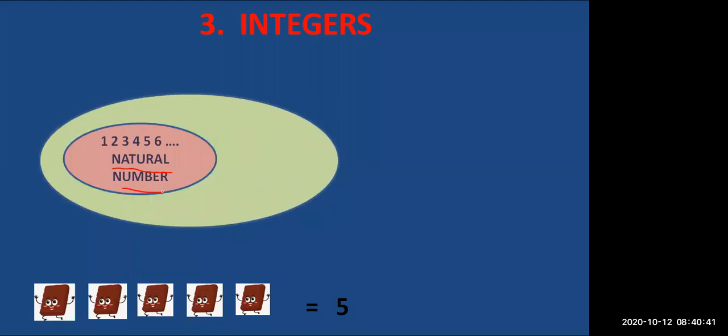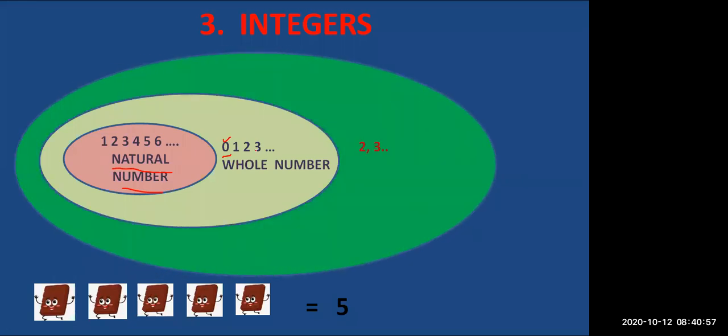The next one is when we start from 0. When the numbers start from 0, such numbers are called whole numbers. 0, 1, 2, 3, 4, 5, 6, 7, 8, any till date. Next, when the numbers have 0 also, when the numbers go on the right side 1, 2, 3, 4, 5, 6, 7, 8, and to the left side also -1, -2, -3, -4, -5, -6, such numbers which are 0, 1, 2, 3, 4, -1, -2, -3, such numbers are called integers.